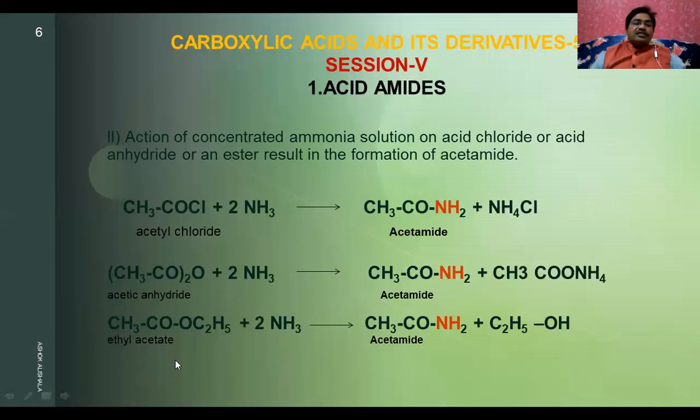Now let us see another one. This is from an ester. When an ester is treated with ammonia, you will get acetamide and ethyl alcohol. Here the byproduct is ammonium acetate.